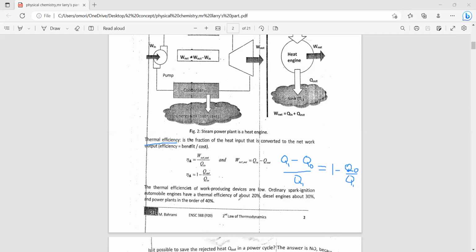They say for an ordinary spark ignition automobile engine, the total efficiency is 20%. For a diesel engine, it is 30%. And for a power plant, it is 40%. So basically, the efficiency of heat engines is lesser than 100%.